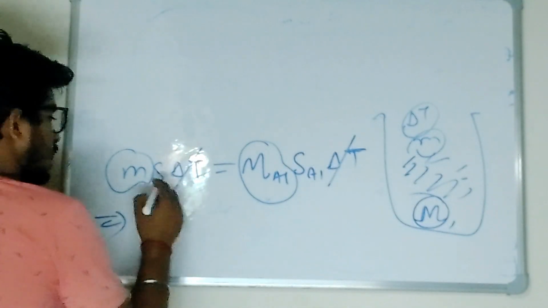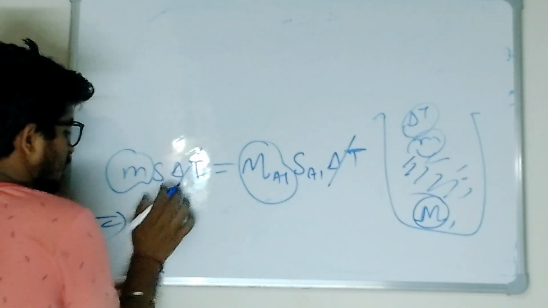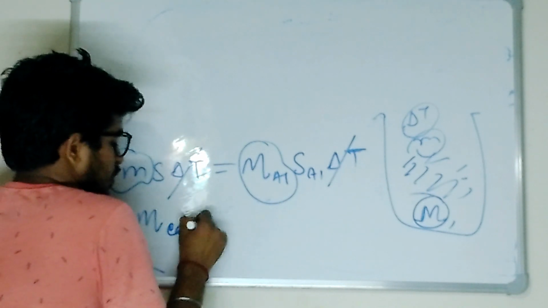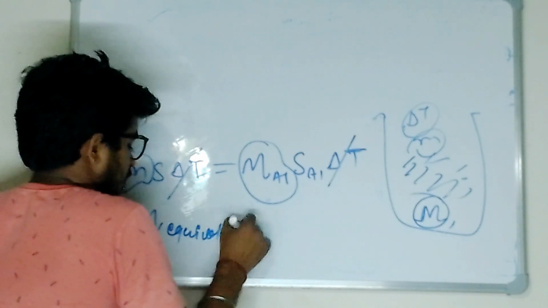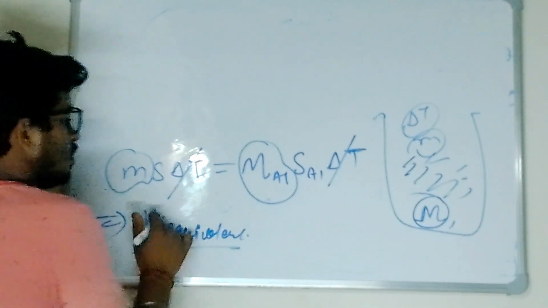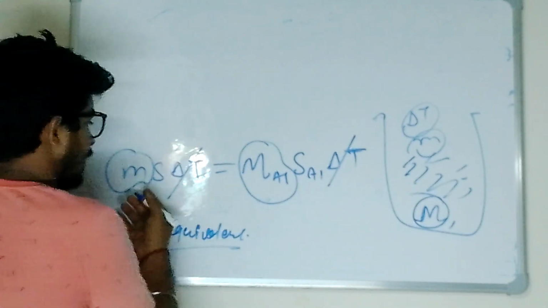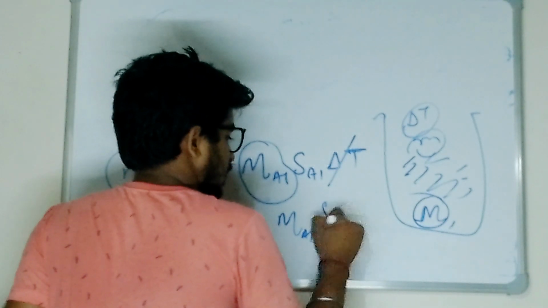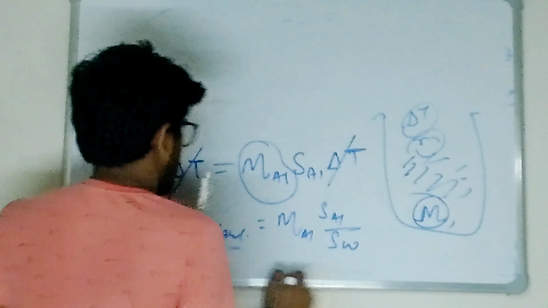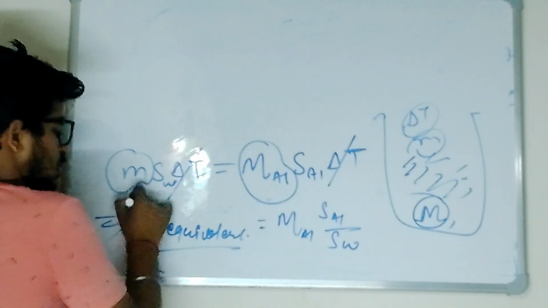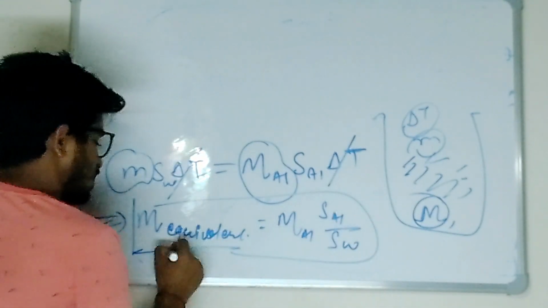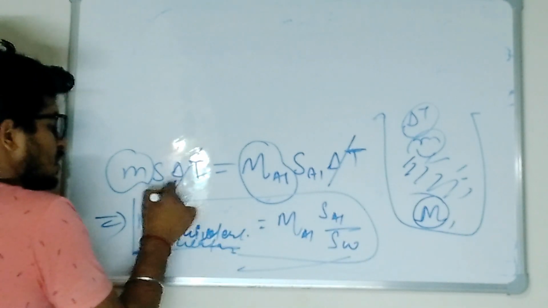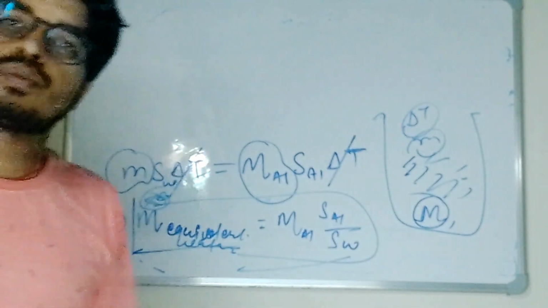So from here, this is water, m is the mass of water equivalent. Mass of water equivalent is what we got already: mass of aluminum times specific heat of aluminum divided by specific heat of water, S_W. So this is the mass of water. This is the important relation we use in questions, or directly the question comes from here.